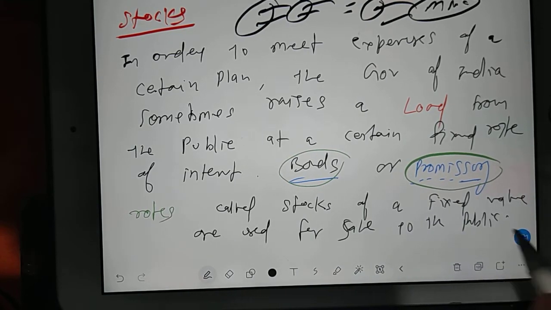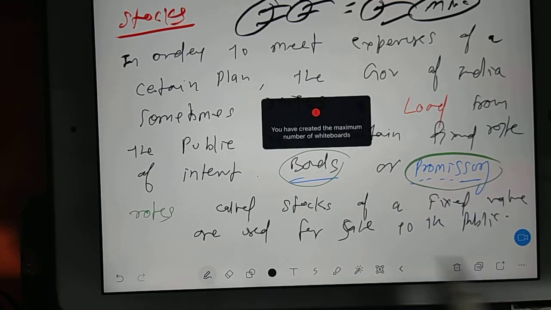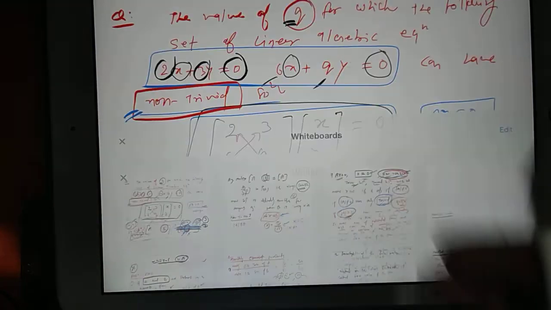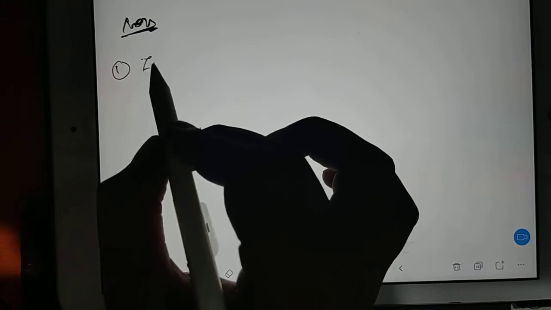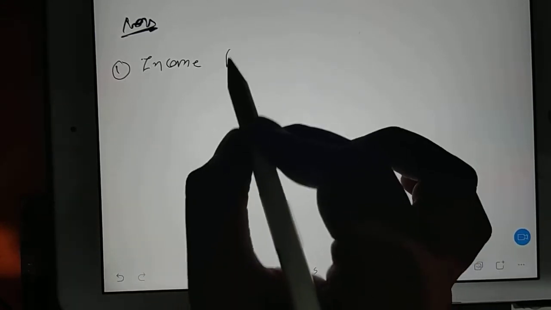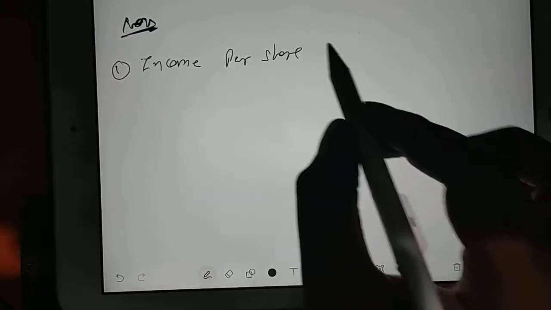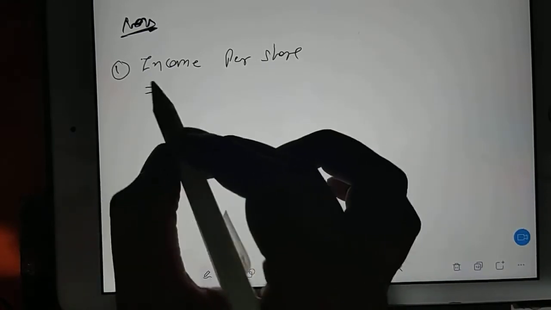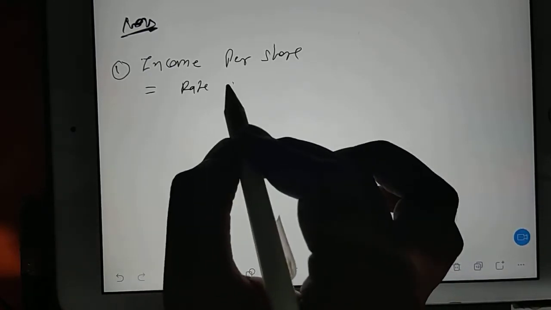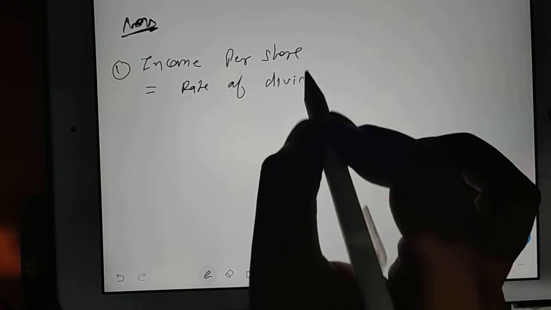Let's start some notes here. Take down some notes. First note to take: income per share. So this is nothing but rate of dividend.